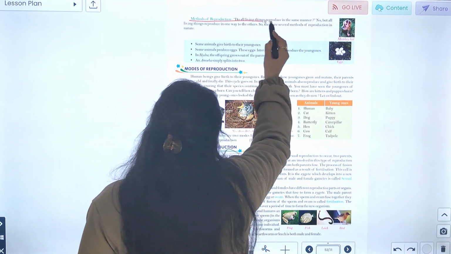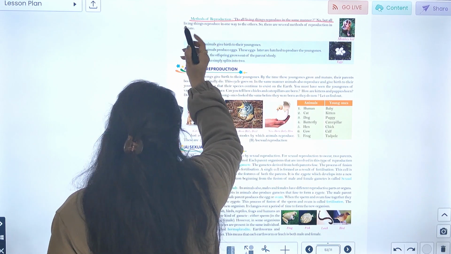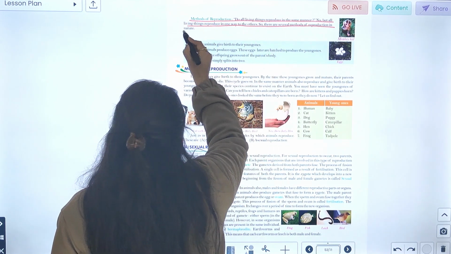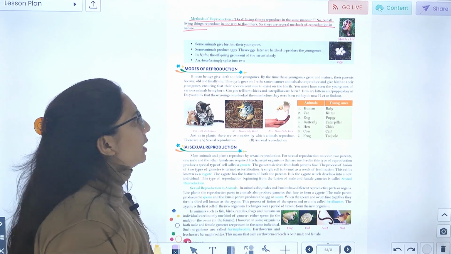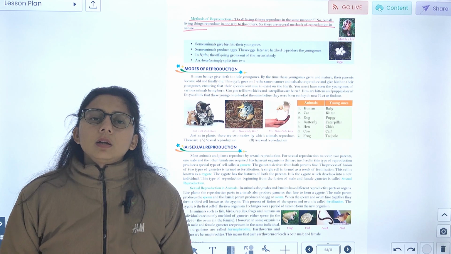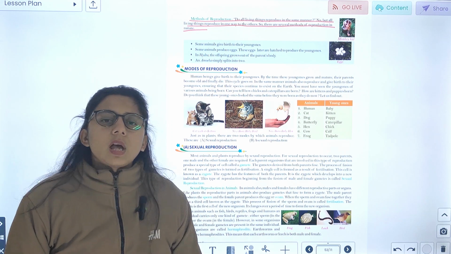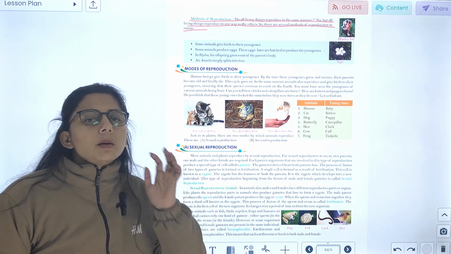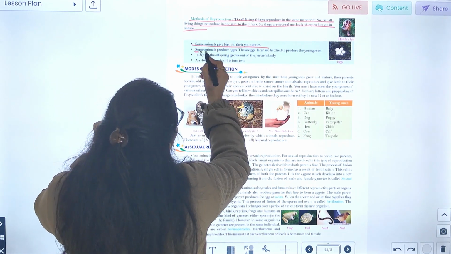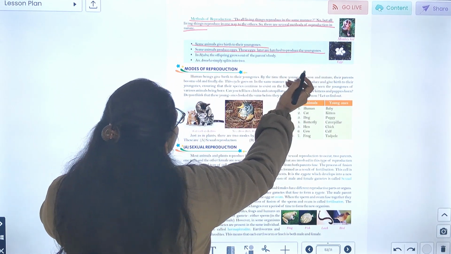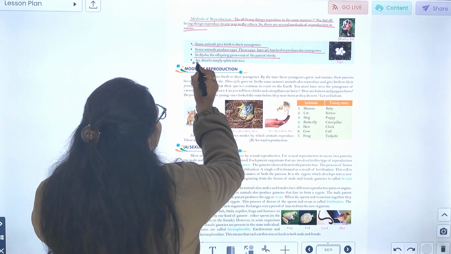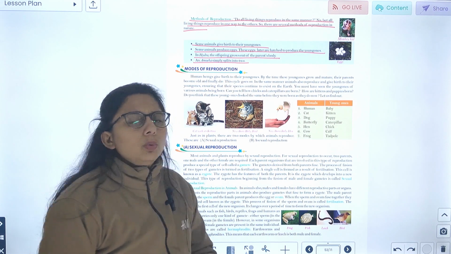Methods of reproduction. Do all living things reproduce in the same manner? No, but all living things reproduce in one way or other. So there are several methods of reproduction in nature. देखो अलग अलग मेथड है रिप्रोडक्शन के, सब एक ही काइंड से रिप्रोड्यूस नहीं करते. ठीक है, कुछ यंग वन को देते हैं, कुछ एग लेय करते हैं, लेकिन सब क्या करते हैं, रिप्रोड्यूस करते हैं. Some animals give birth to their young ones. Some animals produce eggs. The egg later hatches to produce young. In Hydra, offspring grows out of the parent body and amoeba splits into two.